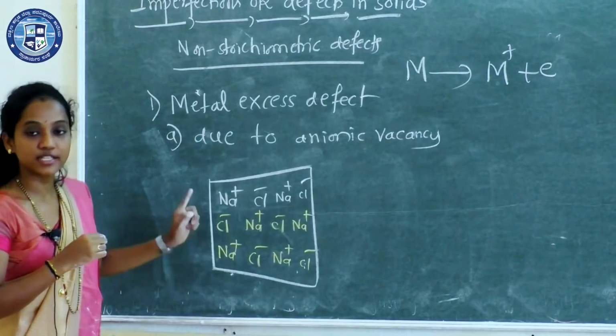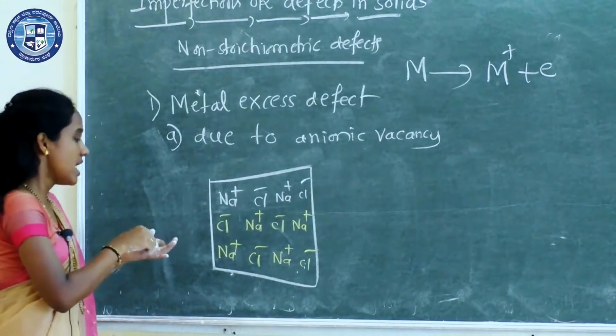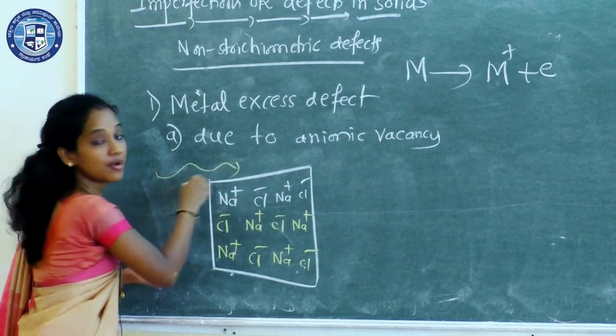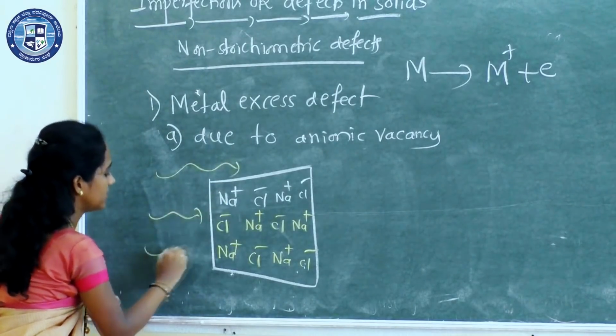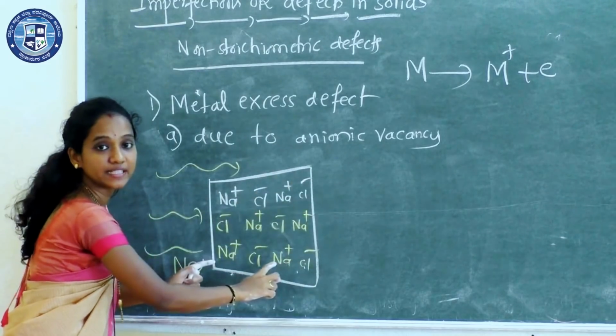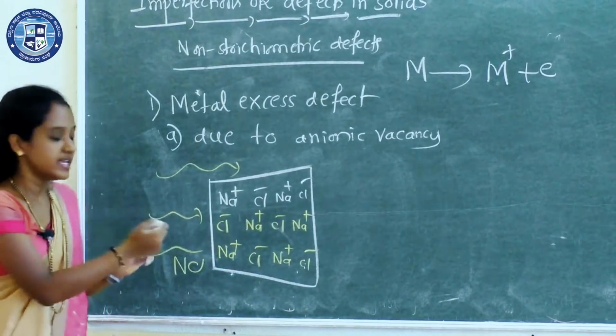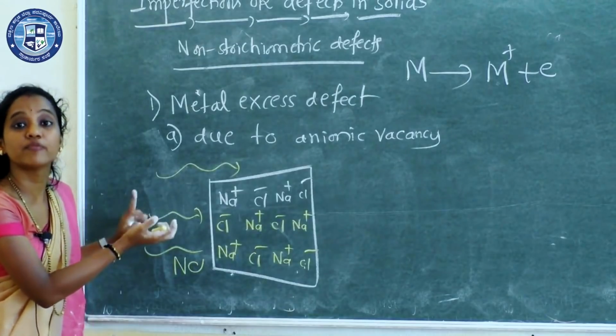Consider the sodium chloride crystal. Now, let us heat the sodium chloride crystal in the presence of sodium vapor, from a sodium lamp.